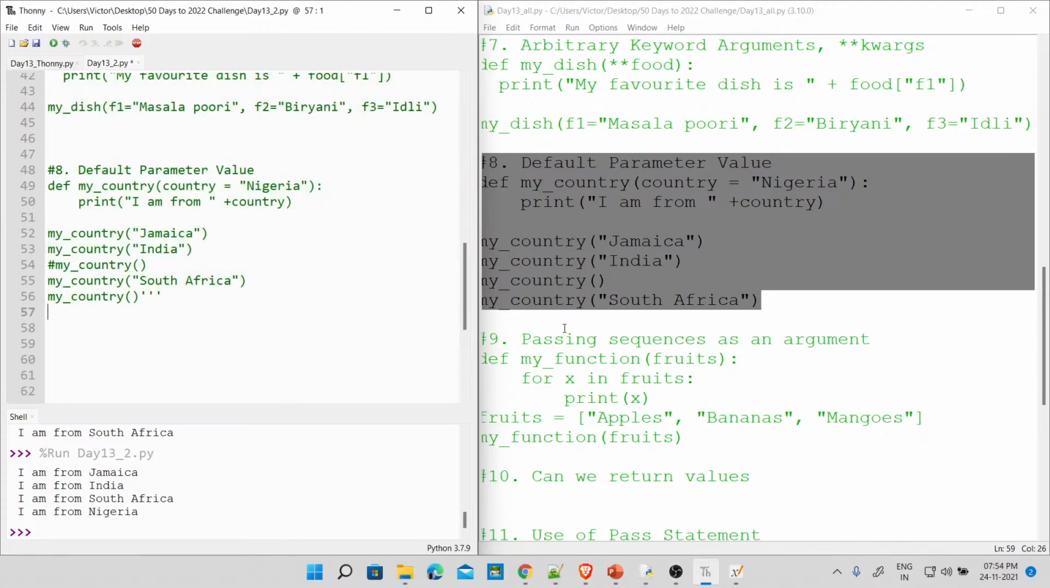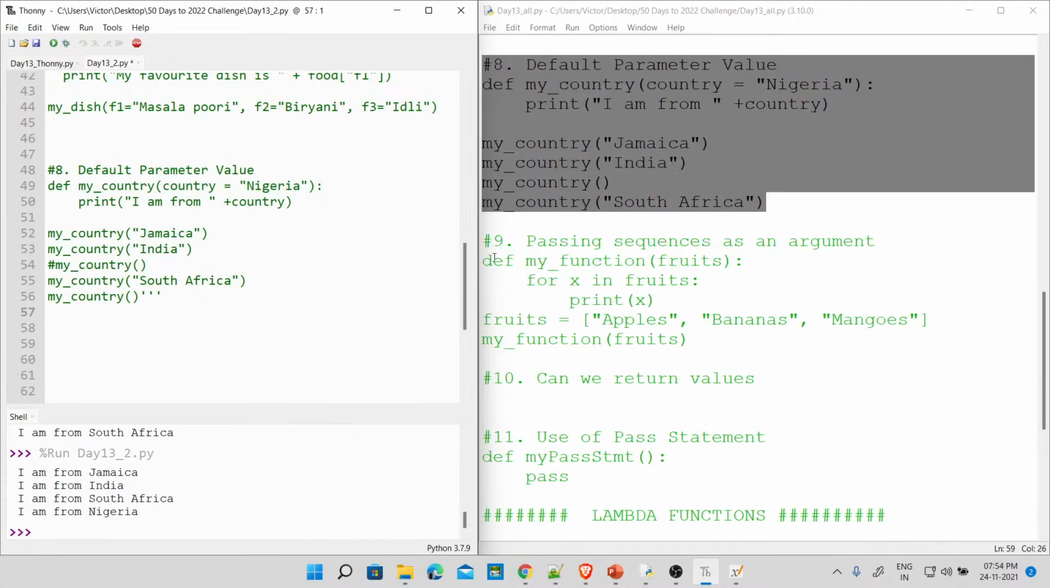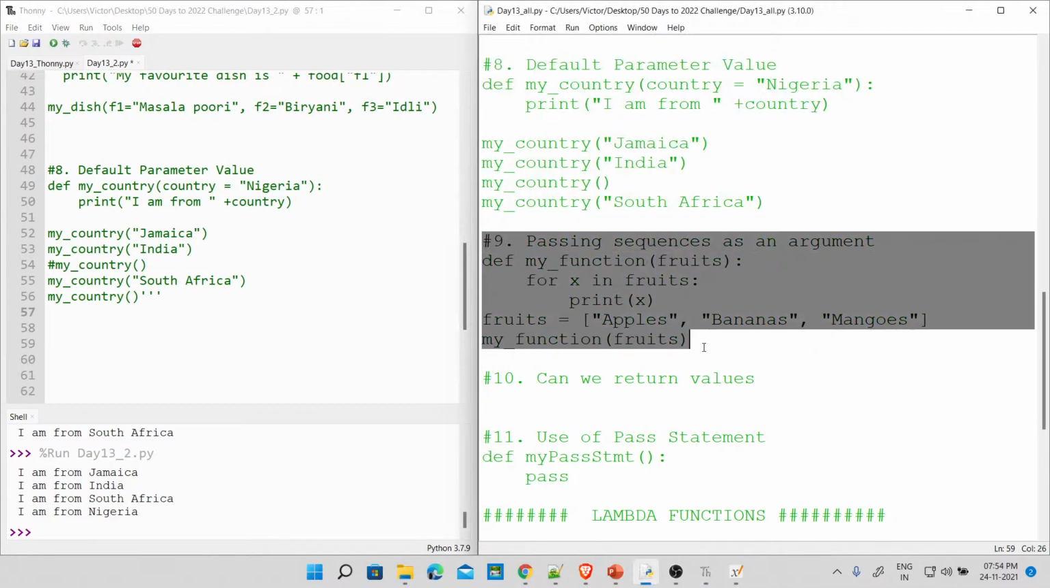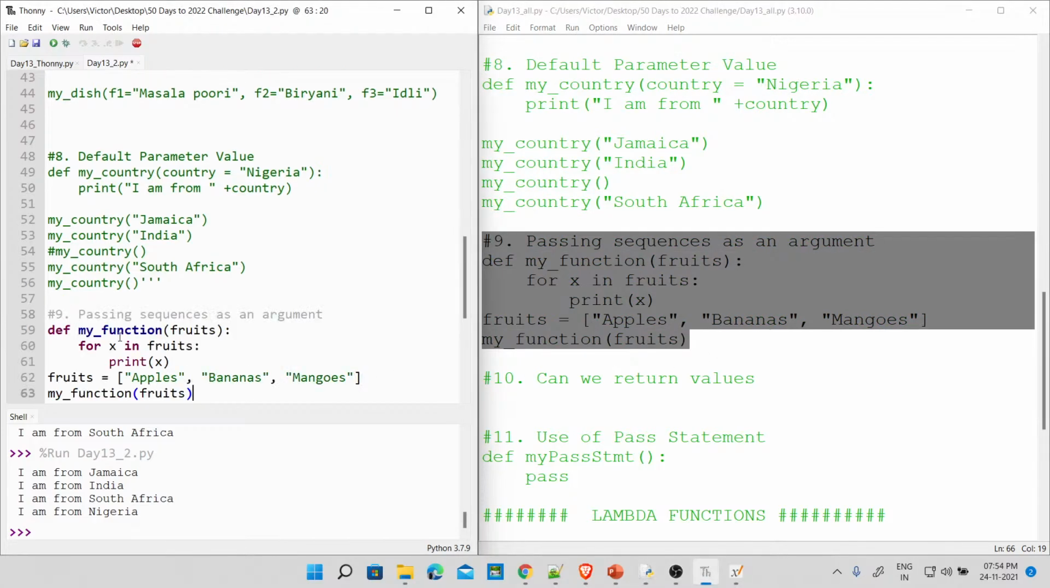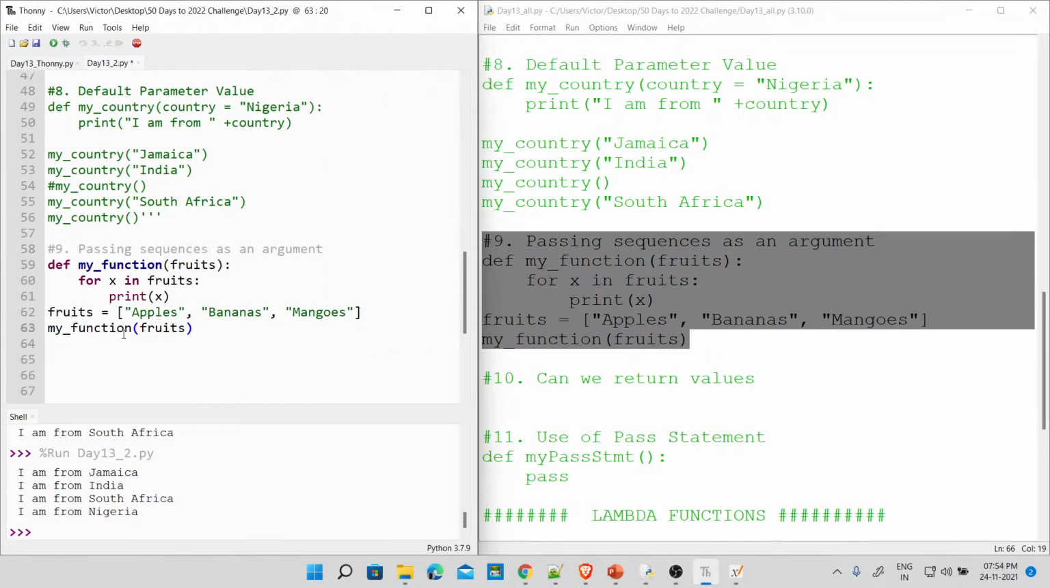So the next thing, the question is, what can you pass into a function? What can you not pass into a function? Literally, we can pass anything. We can pass either of the sequences. You can pass a list, this is a list. You can pass a tuple. You can pass a dictionary, you can pass anything. Literally you can pass anything into a function, guys.